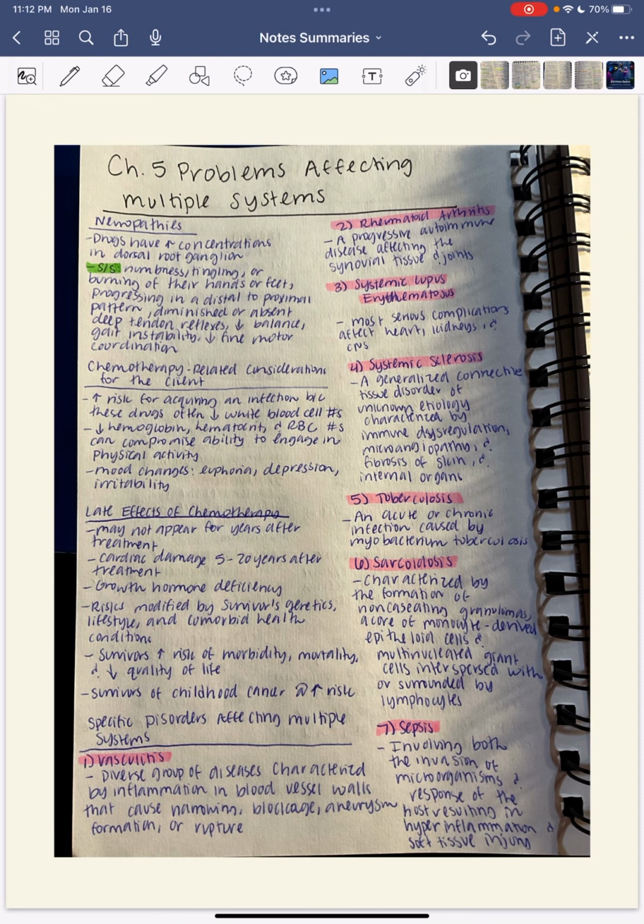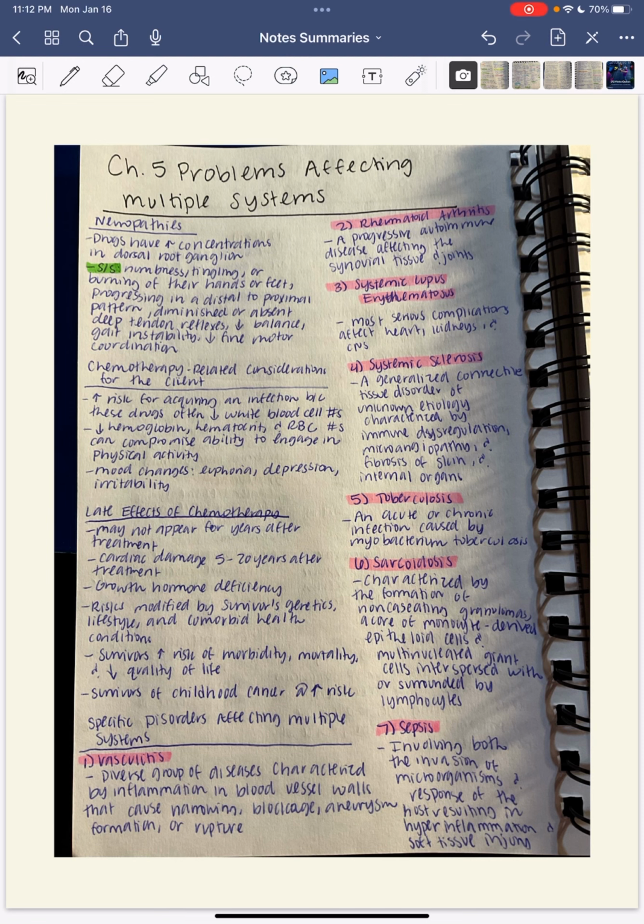Late effects of chemotherapy include not something that doesn't appear for many years after treatment, cardiac damage that lasts 5 to 20 years after treatment, growth hormone deficiencies, risk modified by survivors' genetics, lifestyles, and comorbid health conditions. Survivors are at an increased risk of morbidity, mortality, and decreased quality of life. Survivors of childhood cancer are more at risk. Next category is specific disorders affecting multiple systems.